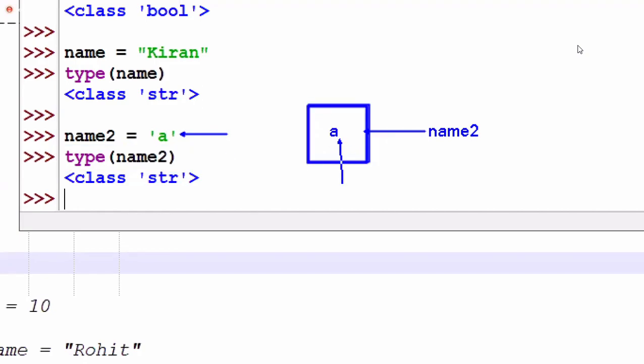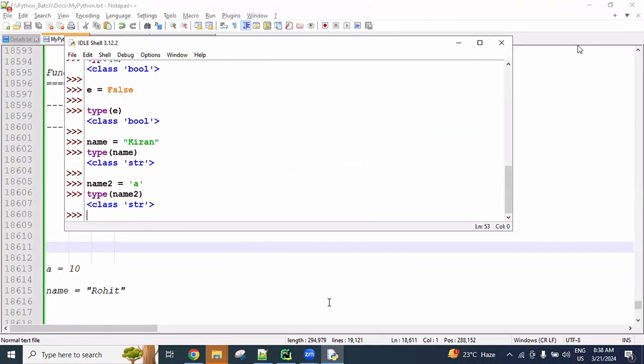If we want to access it as output, the print function can be used. Every memory has one address. If you want to know this address value, we can use the id function, like id of name2, and then we get this address. Okay, use the three global functions properly.